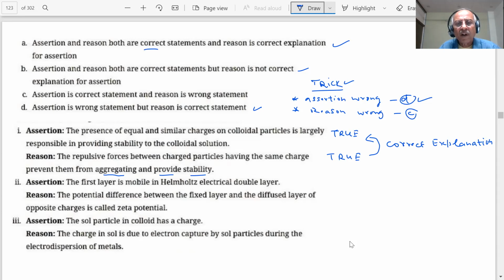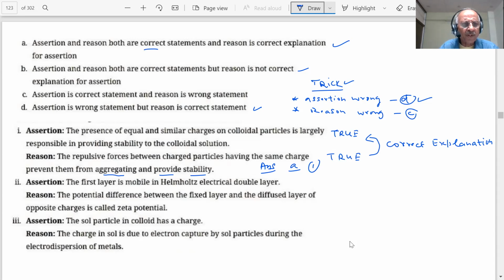Assertion and reason are both true statements, and the reason is the correct explanation. Therefore, which answer are you writing in the paper? A. What answer will you write in the paper? A. He wants the answer from you. Finally, whatever you write, A, B, C or D, that is all. The rest is your problem. They don't want to see all this work we are doing in your mind. If you write A, you get one mark. If you write anything else, you get zero. Got my point?